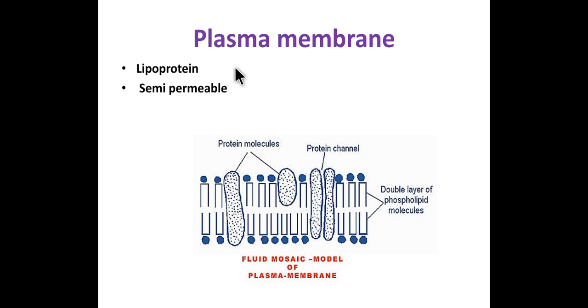The plasma membrane is semi-permeable, it has selective permeability. It is made up of lipid bilayer and sometimes it consists of sterol also.